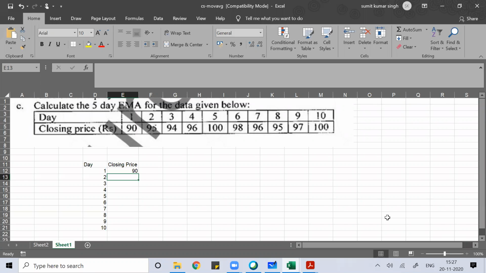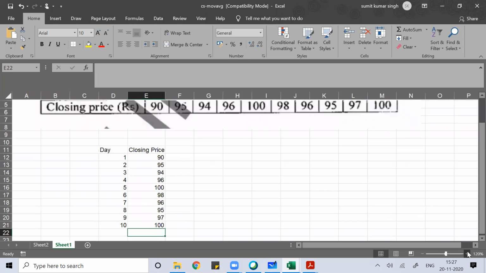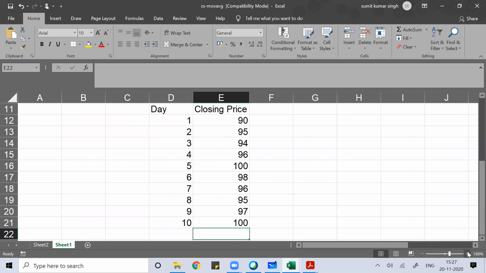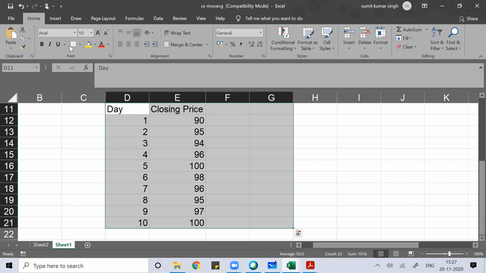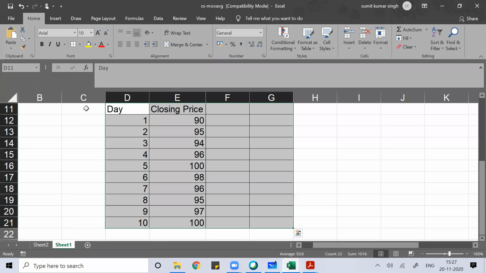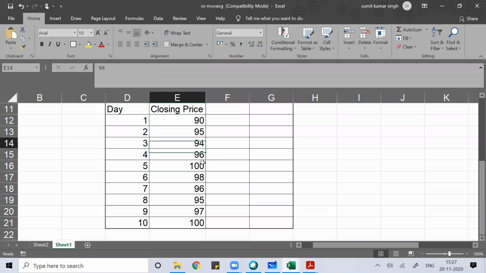This is 90, 95, then 94, then 96, then 100, then 98, then 96, then 95, then 97, then 100. Clear everyone? Now you get the day, you get the closing price.